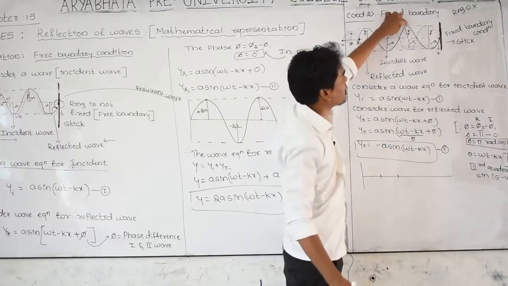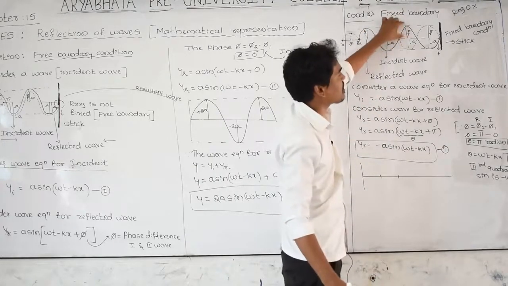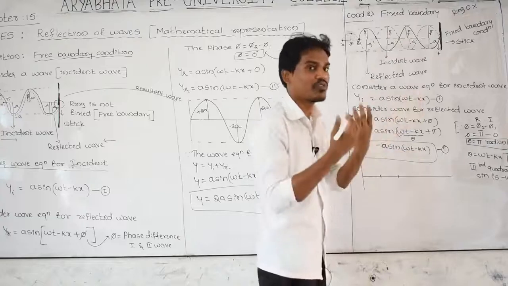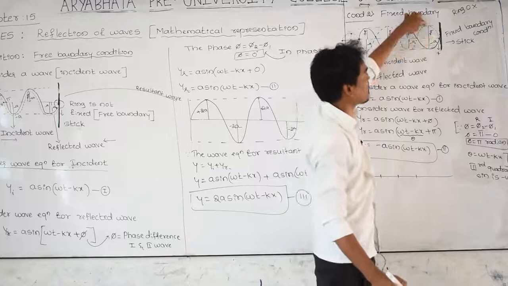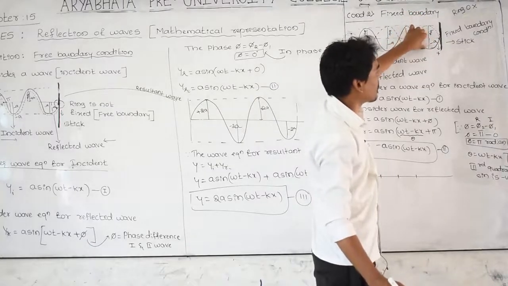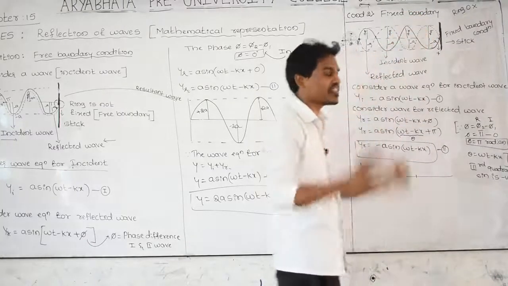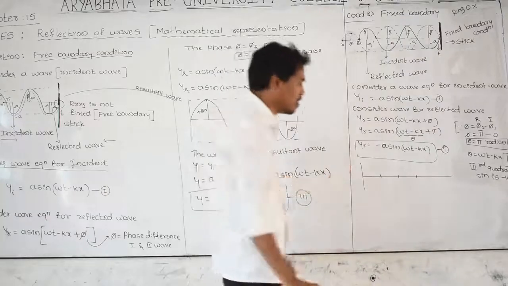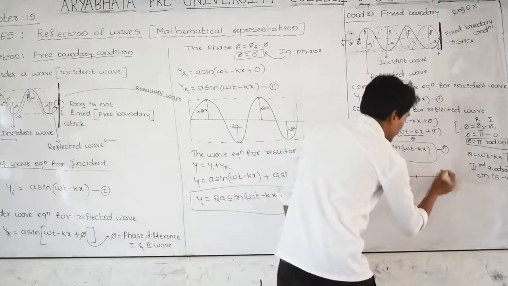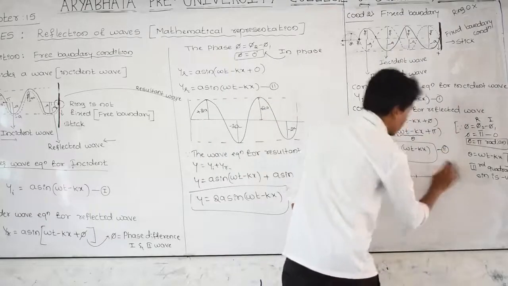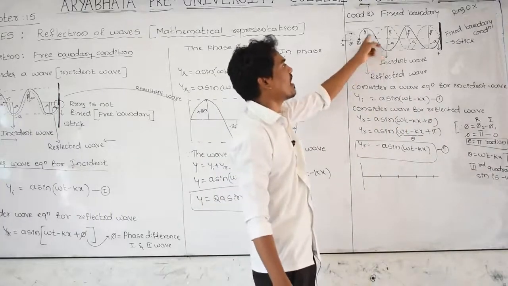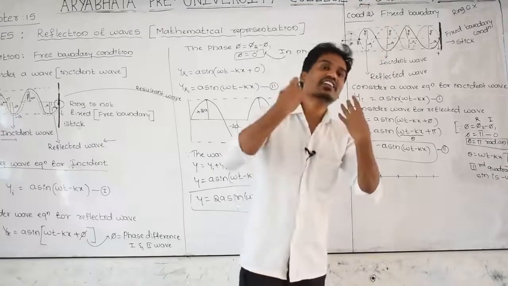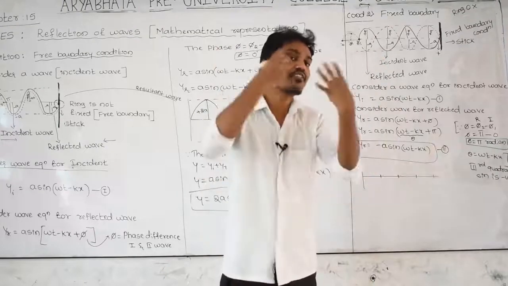And here for incident plus a, for reflected minus a, plus a minus a gets cancelled, there is no wave, no crest, no trough. Here for the reflected wave plus a, for the incident wave minus a, plus a minus a get cancelled with each other, there is no further wave, the amplitude is 0, there is no crest, there is no trough. It means the reflected wave and incident wave both are cancelled, destroyed with each other.